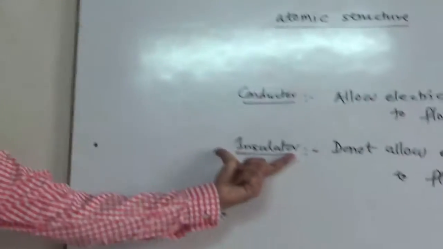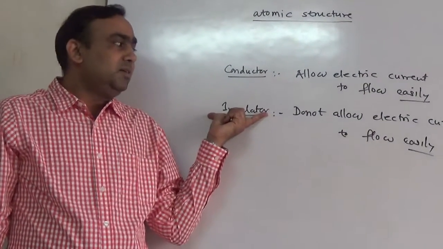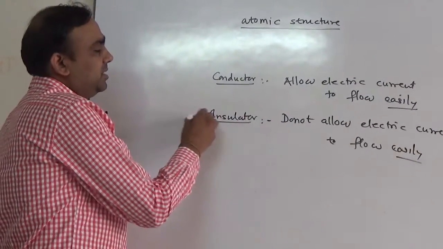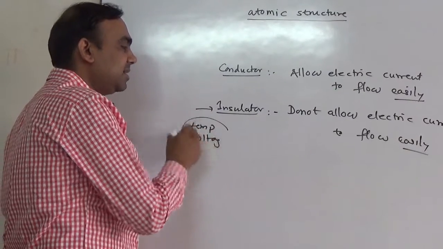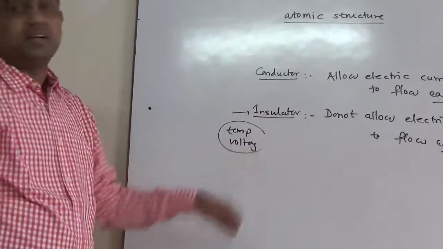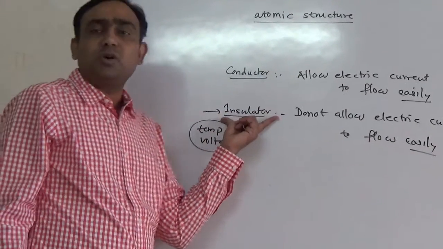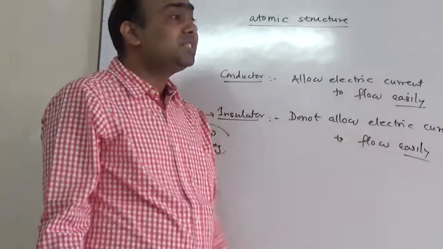This is most important. Means we can say that an insulator can also become a conductor if you have some extreme conditions. The extreme conditions means temperature. If temperature is high, voltage is high, we can say that an insulator can also work as a conductor. But this is not an easy thing. That's why we say that this does not allow current to pass easily and this will allow current to pass easily. Now what is current?